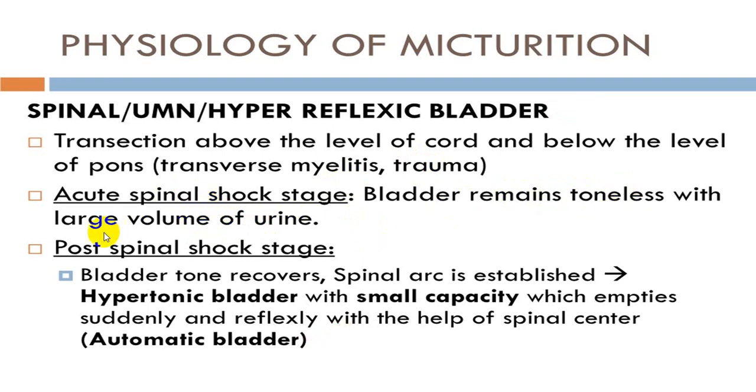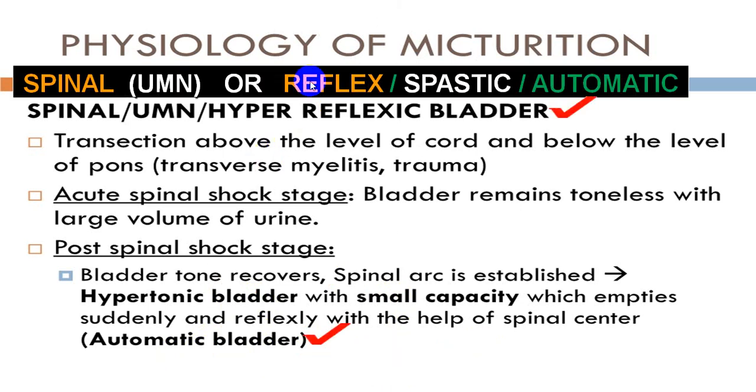But when he recovers in a post-spinal shock stage, now the tone in the bladder is regained. The bladder becomes of a small cavity, small capacity. Tone is increased and it is an automatic bladder, because reflexly, as soon as the bladder is full, reflexly the bladder will empty out.